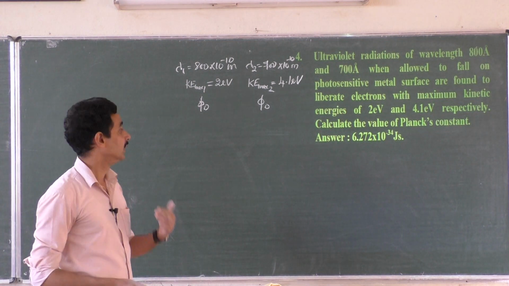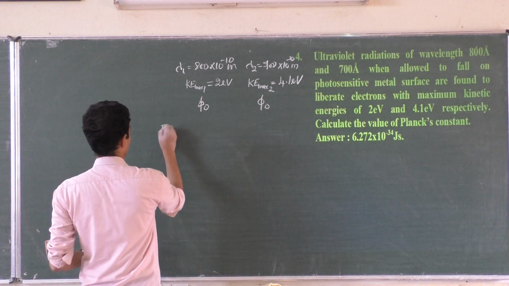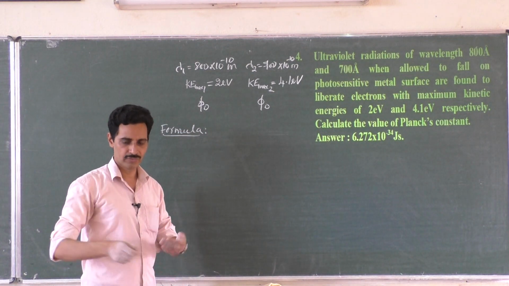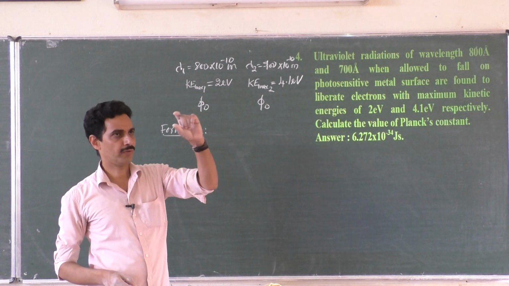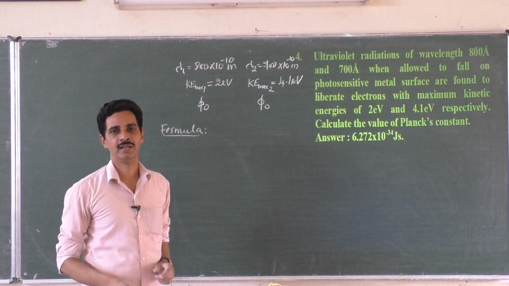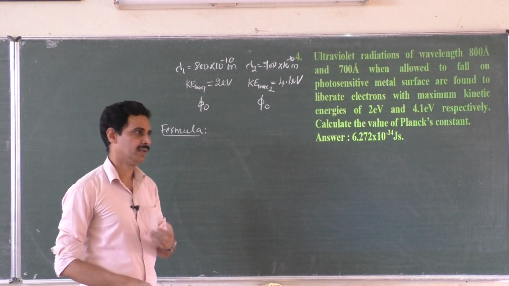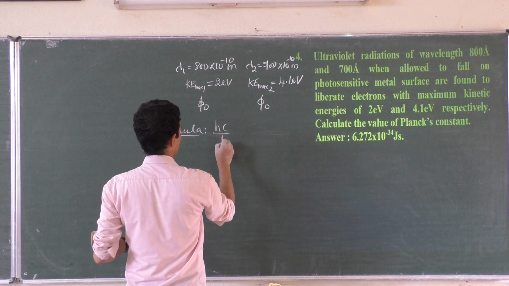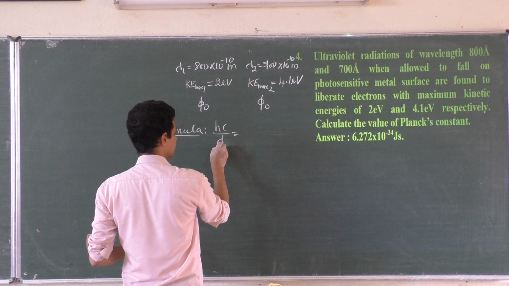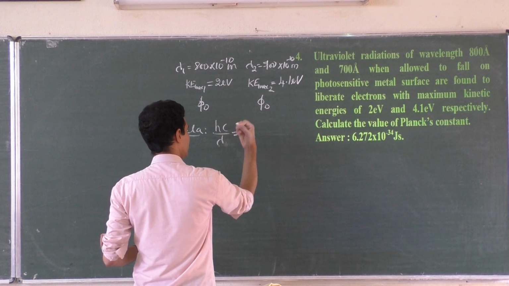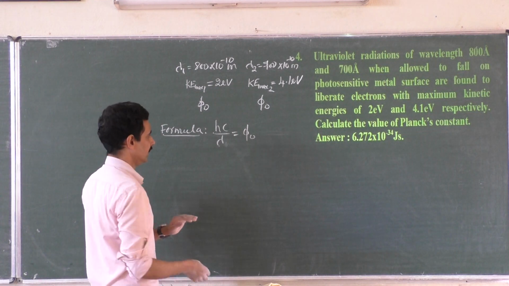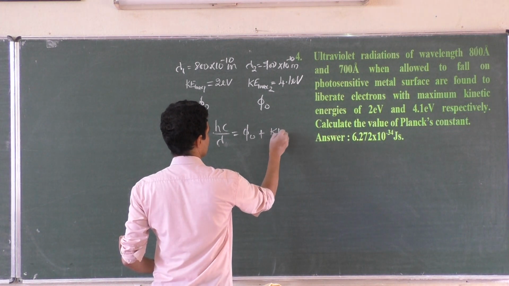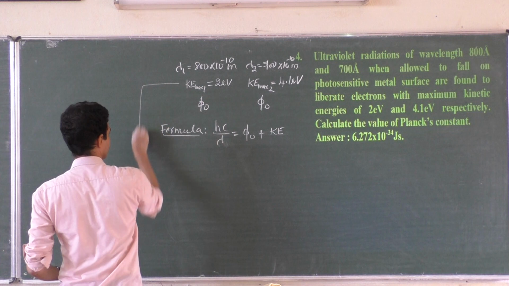Planck's constant, answer. Okay, which is the formula needed? Every time, better you write the formula, because we will get an answer key to give the marks for the problems in the final exam. They will write, for a formula, give this much. Substitution, give this much. If there is no formula, you will lose the formula mark and you may be having the correct answer. What is the formula? In terms of wavelength you have to write, right? hc by lambda is equal to incident energy, h nu. Work function phi naught is enough. That gets cancelled when I subtract the equations, because they are the same. You need not write it as hc by lambda naught, not needed. Plus kinetic energy. Yes.